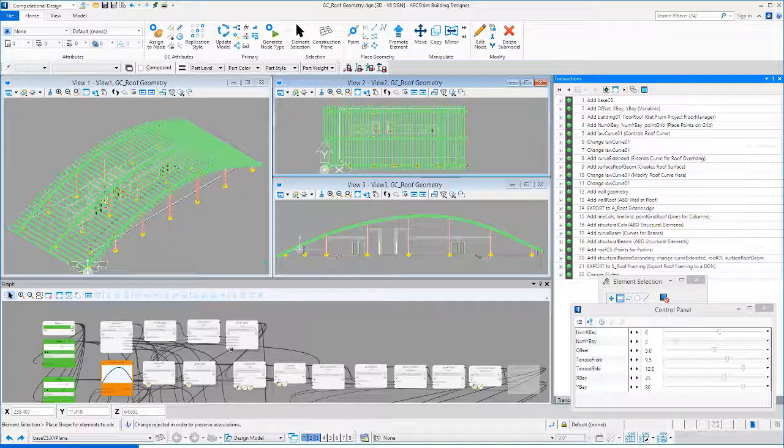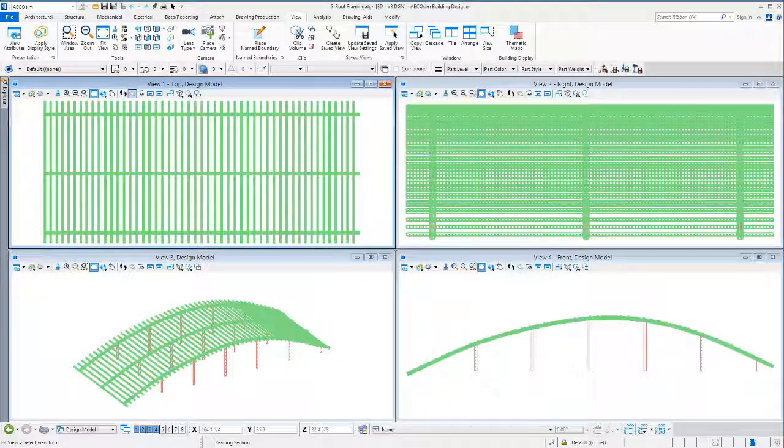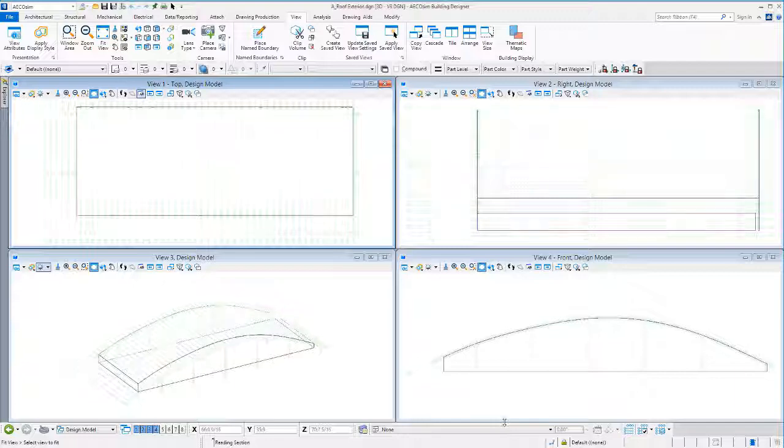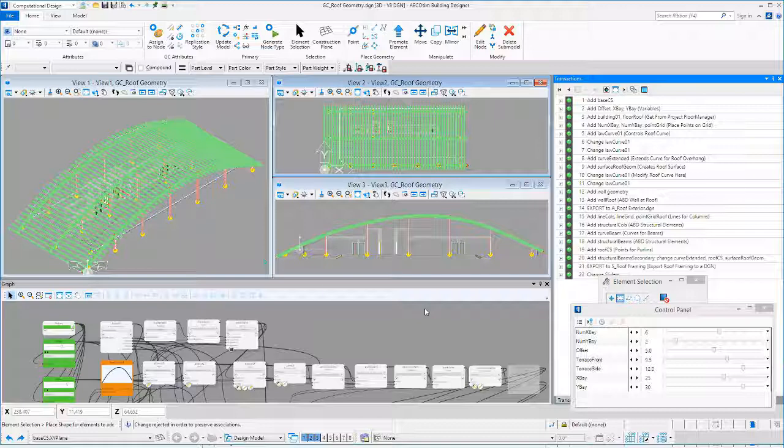And now I'll just open up Building Designer again and take a look at our roof framing and roof exterior. So I encourage you to take a look at Generative Components and to open up that GC roof geometry model and play around with those transactions a little bit and modify the roof geometry and see just how easy it is.